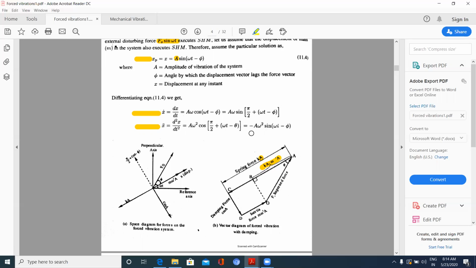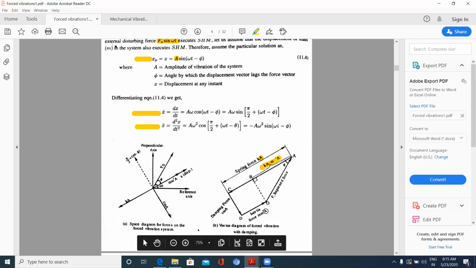Acceleration is given by minus. Minus indicates what? 180 or opposite direction. So opposite direction. A sin omega t minus phi indicates what? Same in this direction, but omega square is being added.